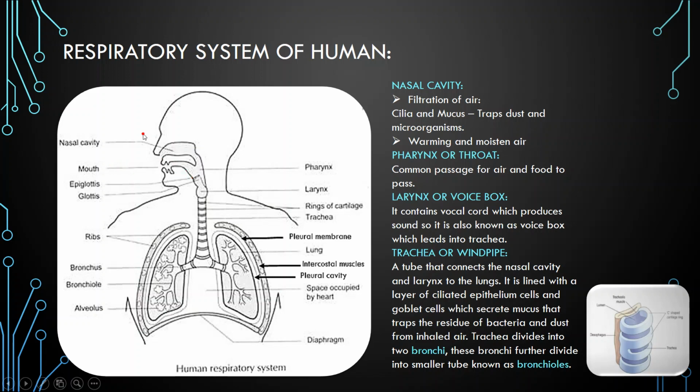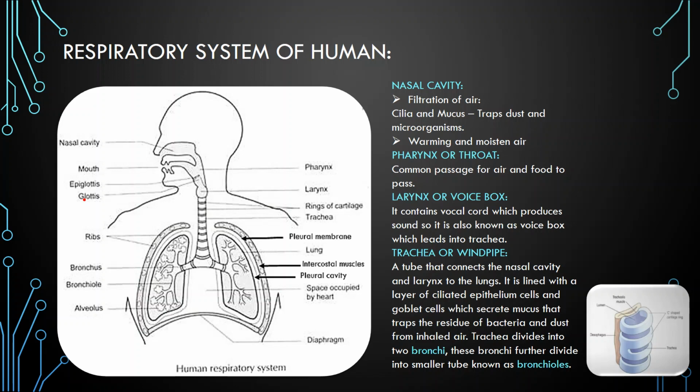Now from the nasal cavity and from the mouth, the air passes into a muscular tube known as pharynx. It is the common passage for air and food.